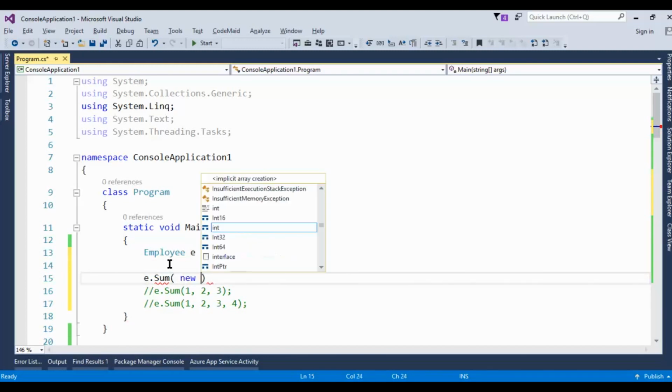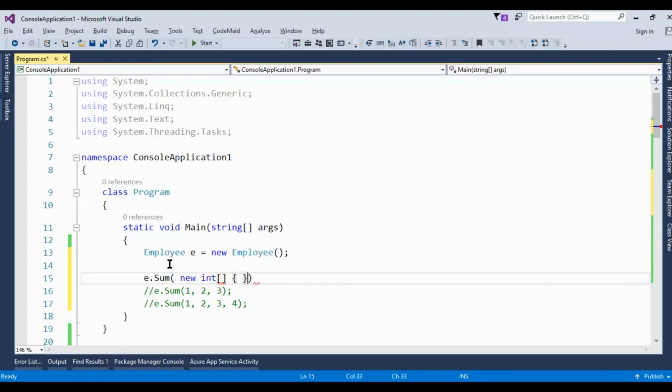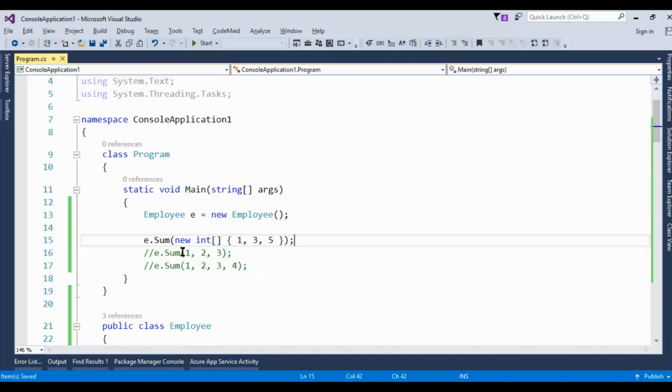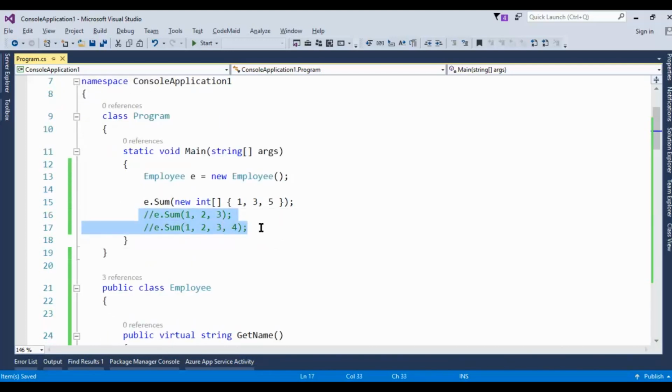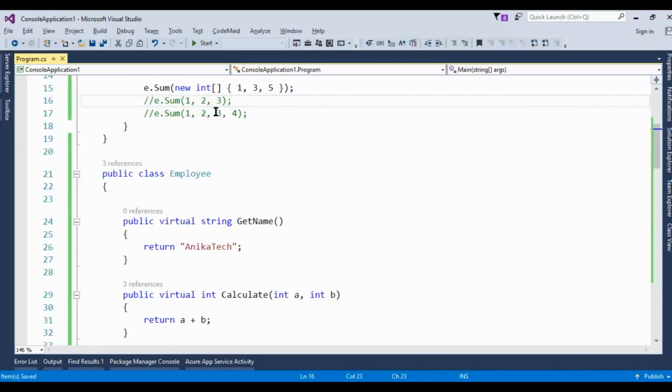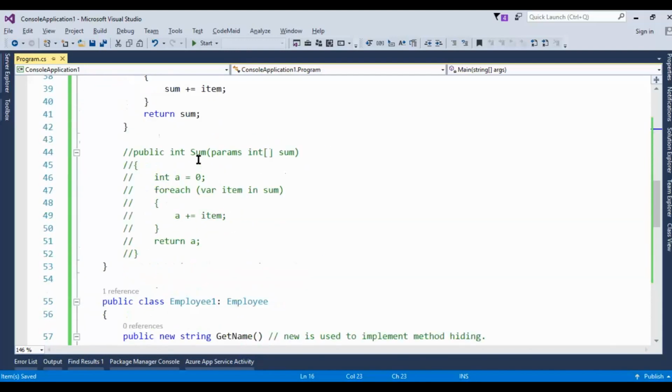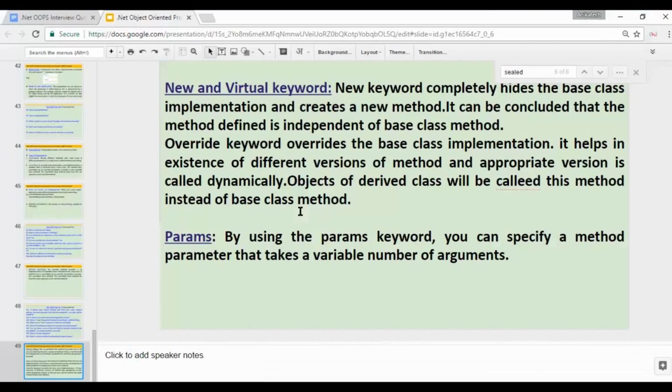So new int, here we can pass 1, 3, 5. So here also you can pass one argument. But this is only one argument, whereas if we have params, then we can use any number of parameters. So this is known as overloading. Again I'm telling you, this is only one parameter, and when we are using commas, the number of arguments is different. That is why it is known as overloading. We can achieve overloading using params.